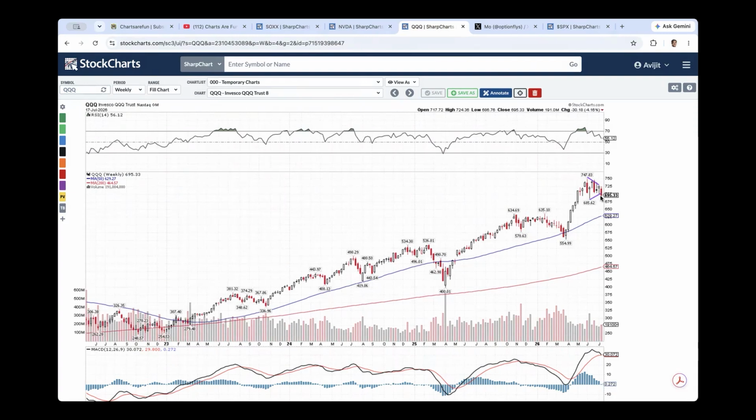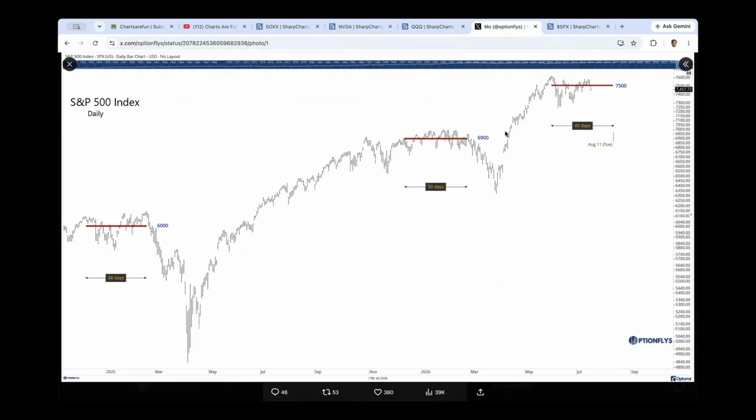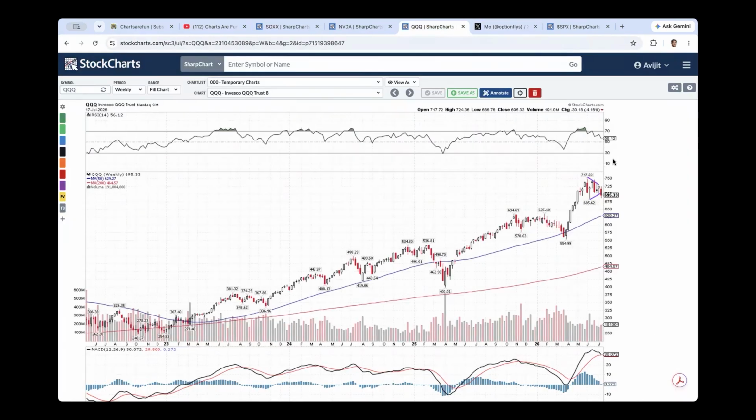But that said, if we do get some range-bound movement in S&P, as the Twitter handle of Option Flies is talking about, we could perhaps stay range-bound here in QQQ from that low of 686 towards an upside of maybe 720. So from that level, we could maybe see that range-bound move, and then maybe eventually a breakdown. If that breakdown does come below 685, 747 to 685 is about 62 points, which takes us to 623, potentially where we could get.